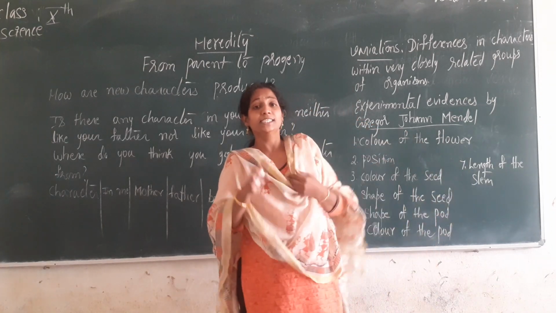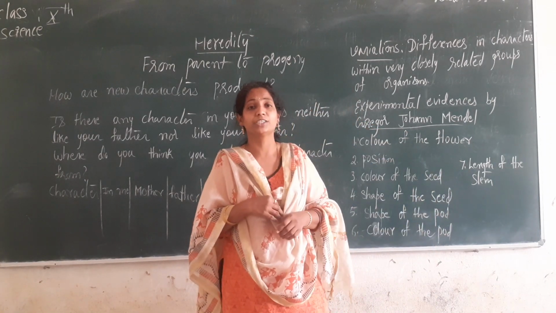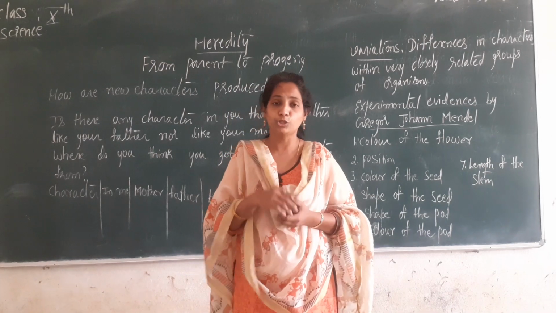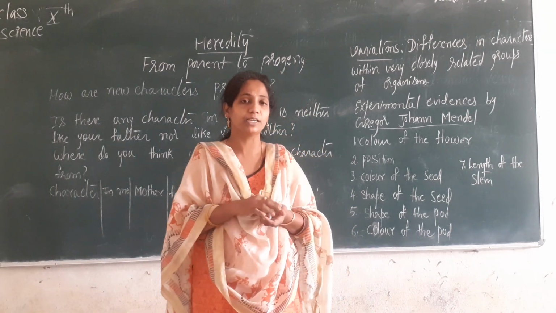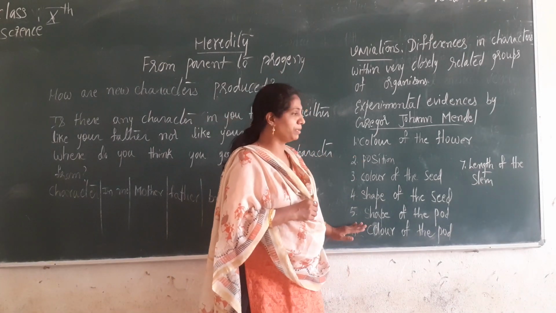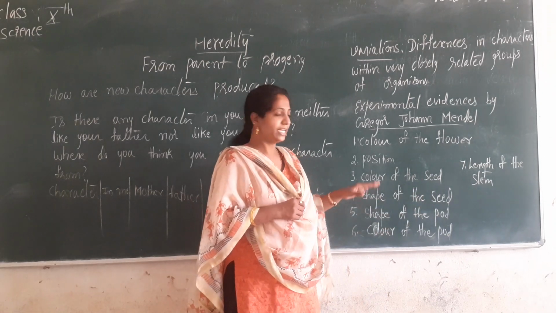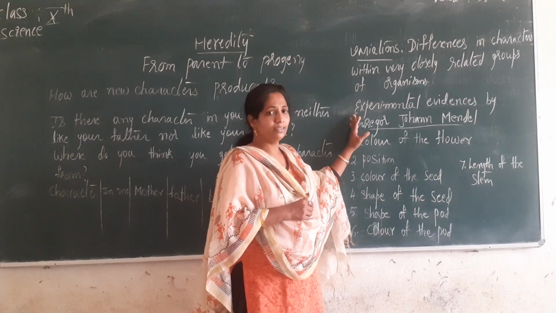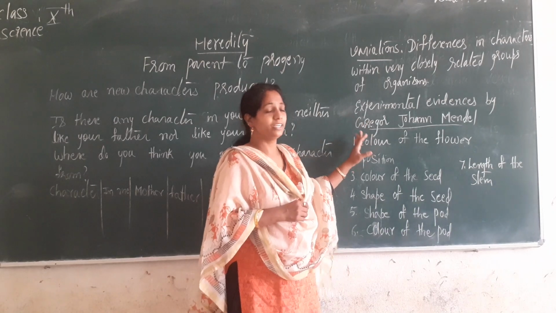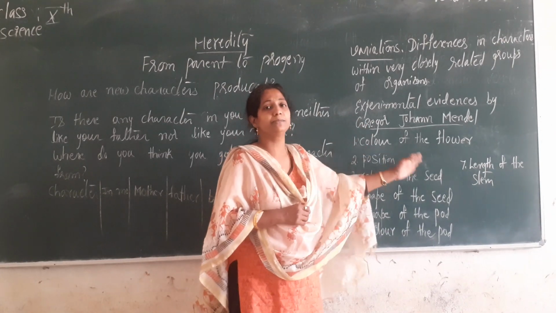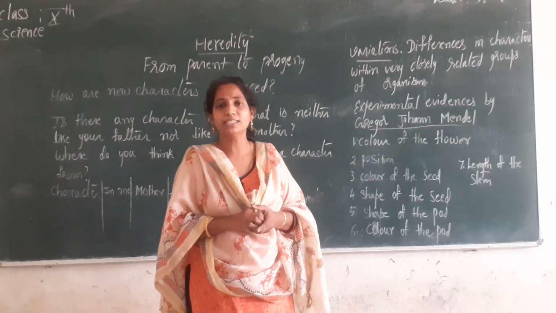All these are the 7 different characters you can make out in a plant. So if you take one plant and observe, you can see all these changes between different plants. Then you can say that these are the characters which are different, and the characters which are similar. Okay, so all this comes under the